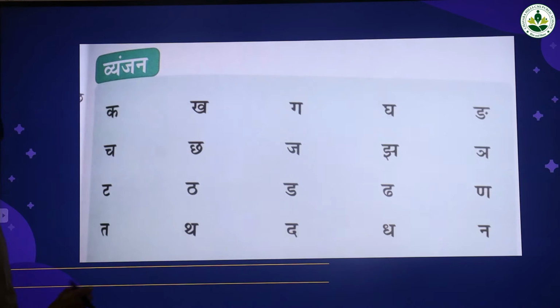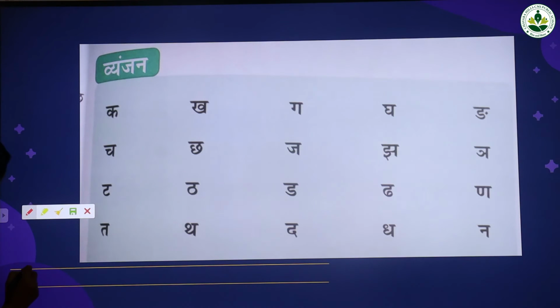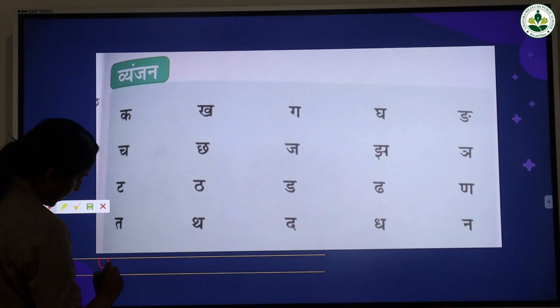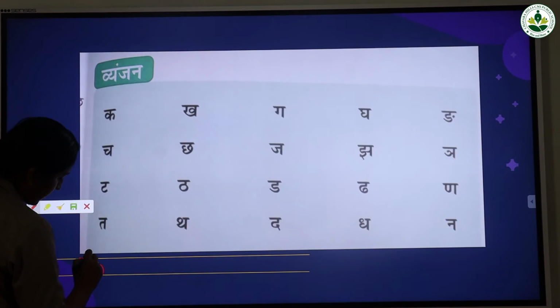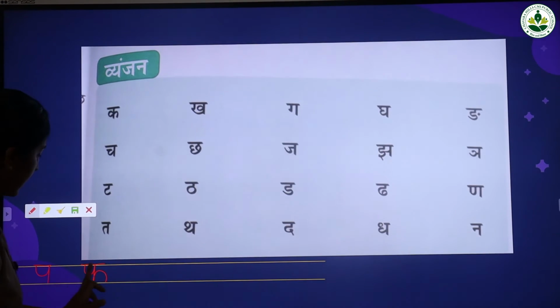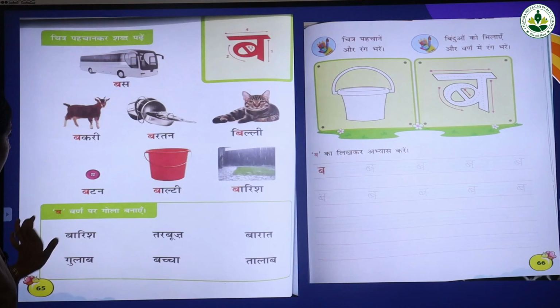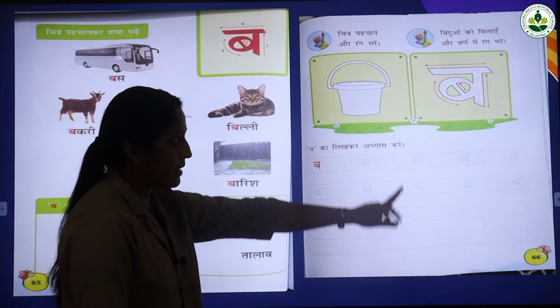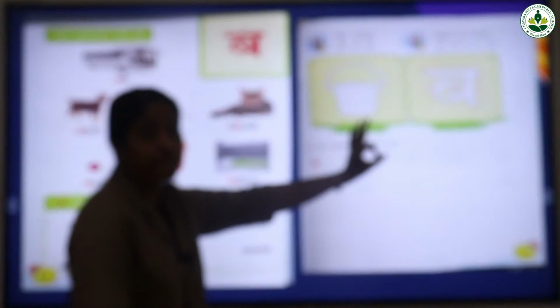How to write pa? We already studied pa. Go up and come down and a small sleeping line on the top of the letter. And the next one, ipa. Go up and come down and reverse u, and a small sleeping line on the top of the letter. That is ipa. And in your textbook page number 66, the third letter.